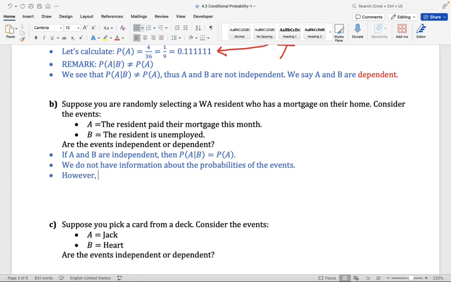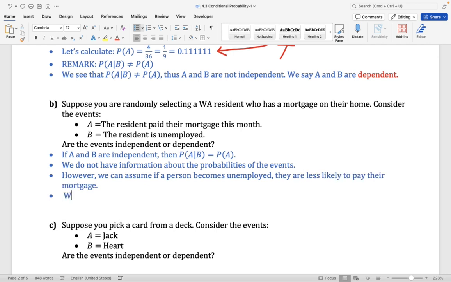However, let's try to make a conclusion. Let's try to think about this. We can assume that if a person becomes unemployed, they are less likely to pay their mortgage. Okay. So we can assume that A and B are not independent. If somebody becomes unemployed or if somebody is unemployed, then they're less likely to pay their mortgage.